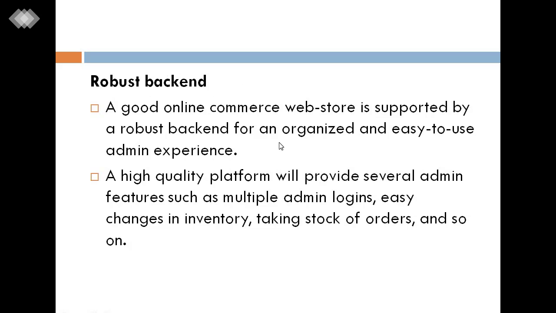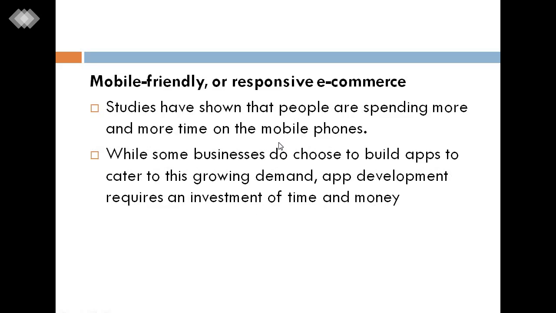Then robust backends and mobile-friendly, or responsive, e-commerce, which is user-friendly in nature, since users spend more and more time on their mobile phones. So mobile is the way by which they can frequently follow e-commerce marketing.